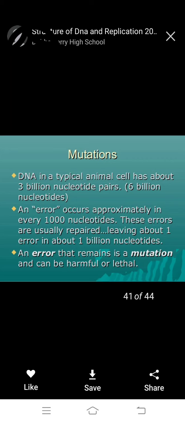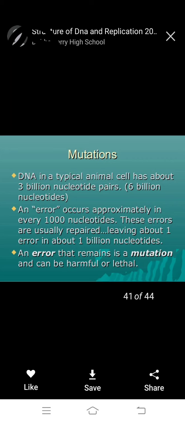Next, mutations. DNA in typical animal cells has about 3 million nucleotide pairs, 6 million nucleotides, and an error occurs approximately in every 1000 nucleotides.